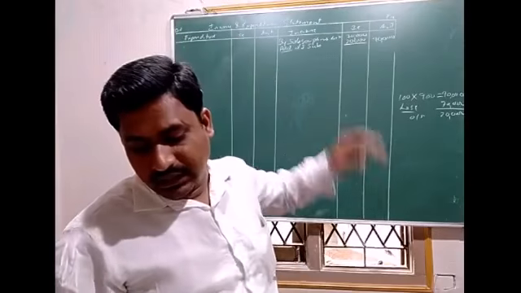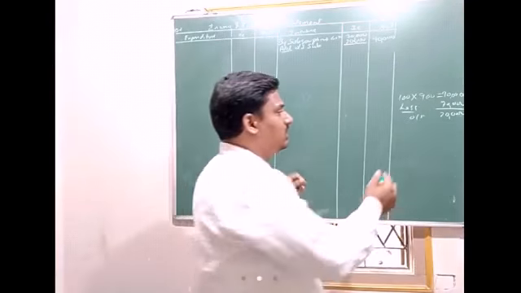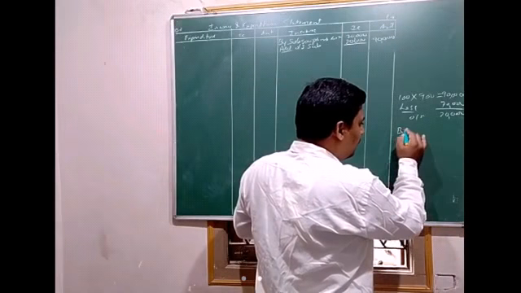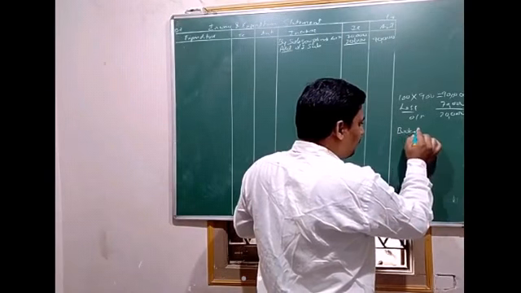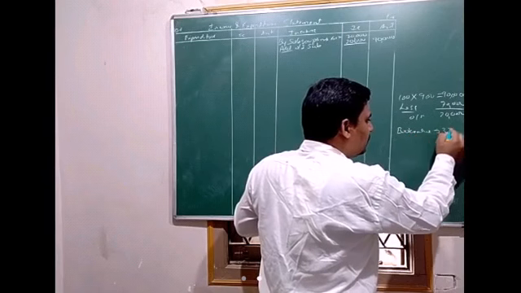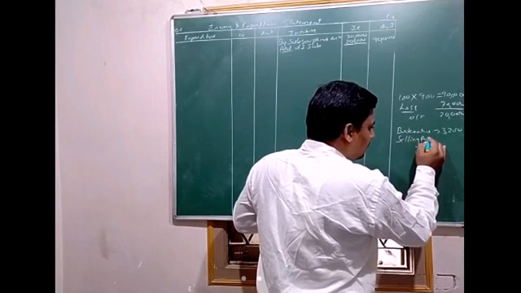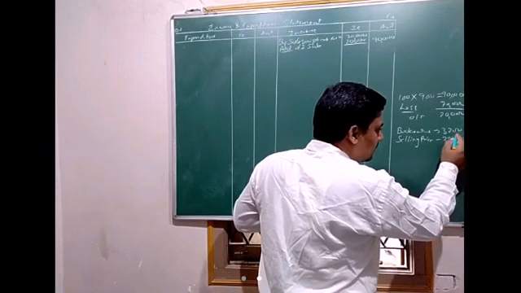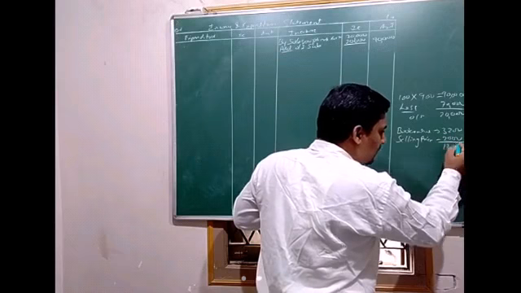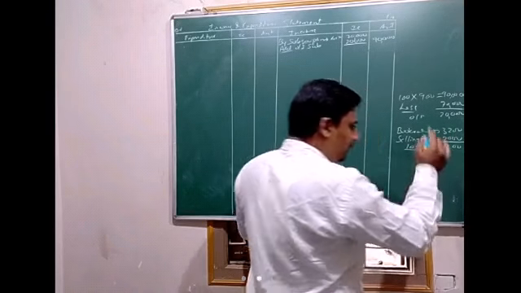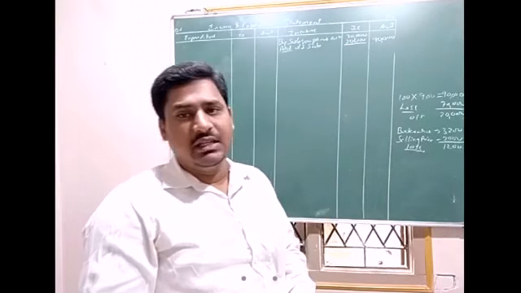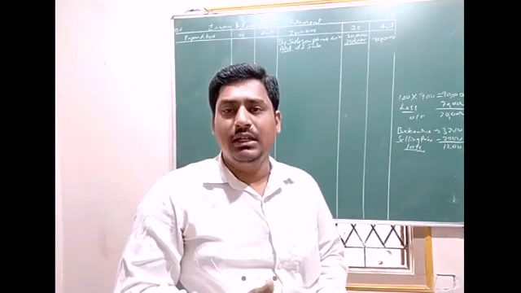So the book value is 3,200 and the selling price is 2,000. That means here 1,200 is a loss. The selling price is less than the book value, therefore they incurred a loss.